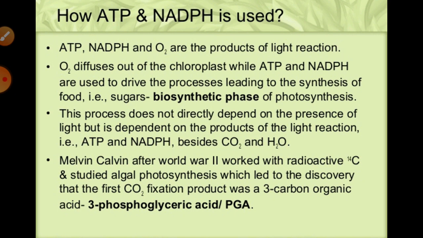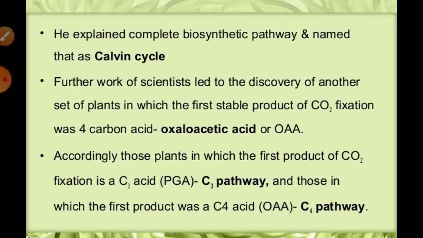Sometimes the question can be asked, why is it known as the dark phase of photosynthesis? For that, we can say that this reaction, the photosynthetic carbon reduction cycle, is sensitive to temperature change, right? But it is independent of the light. That's why we call it the dark reaction, and it always takes place in the stroma of the chloroplast, right?